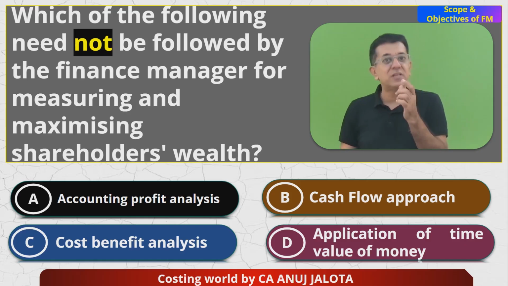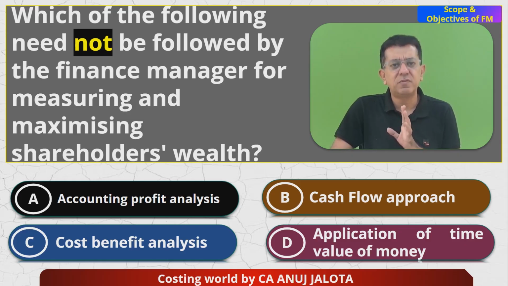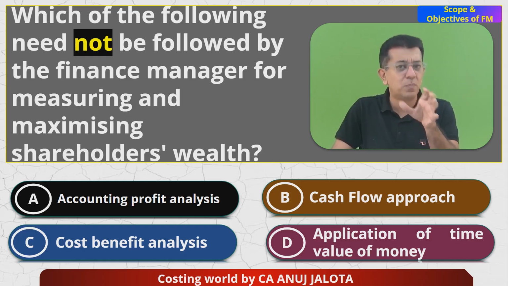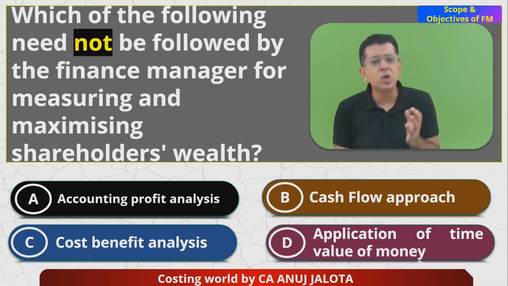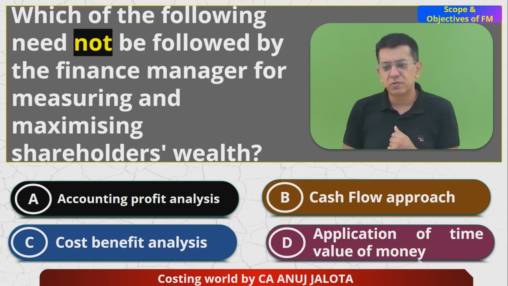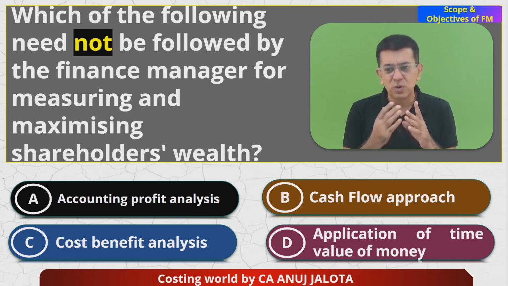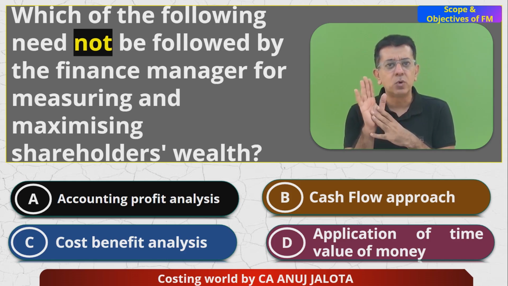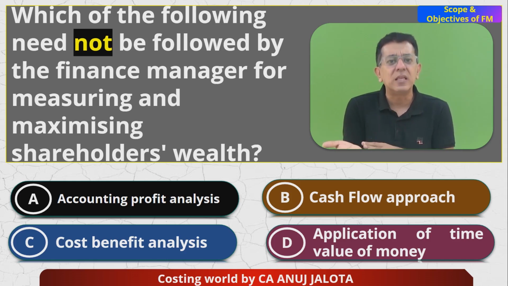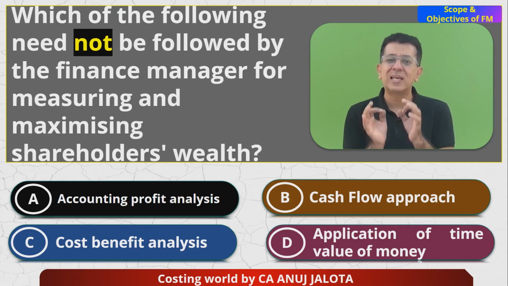Why is accounting profit never ever used? For a simple reason: it only revolves around accounting principles. It does not talk of, say, business. Example, say goodwill written off. These are all useless things. These things have come because of accounting standards or IFRS or Ind AS and so on. But in business, all these things do not have sense as such. Whenever you write down goodwill, technically you are not paying anything here as such. So we should only try to talk of the hardcore cash flow concept.